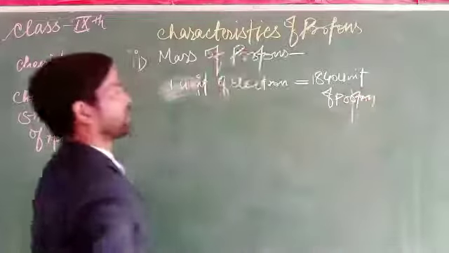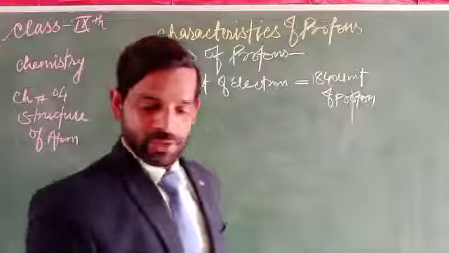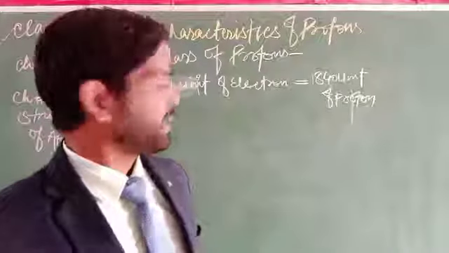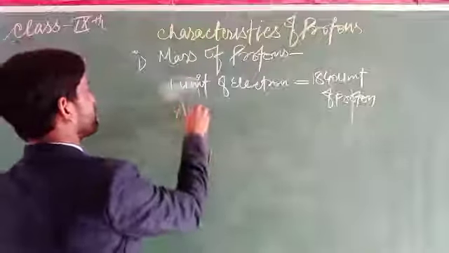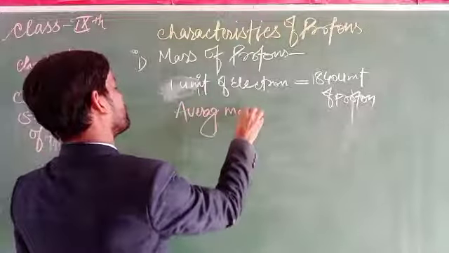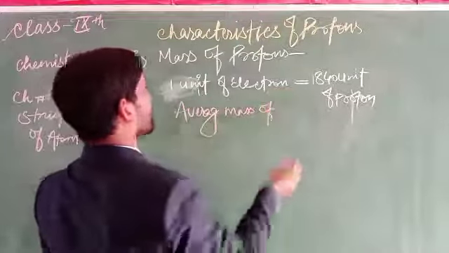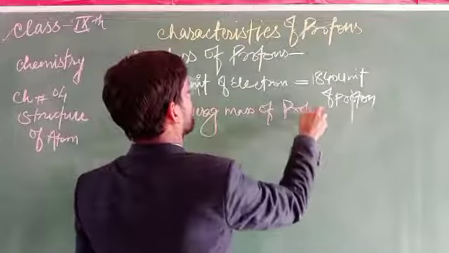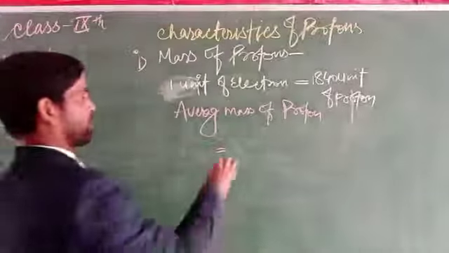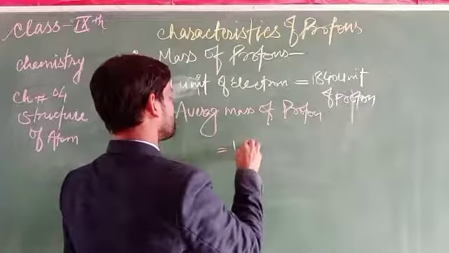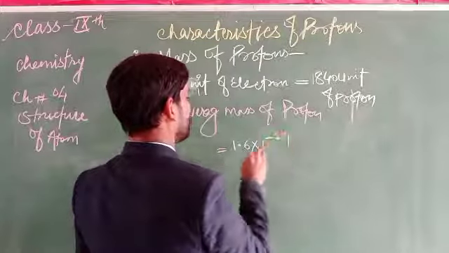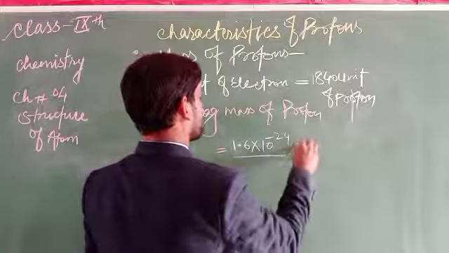So we can say the average mass of a proton is about 1.6 into 10 to the power minus 24 gram.